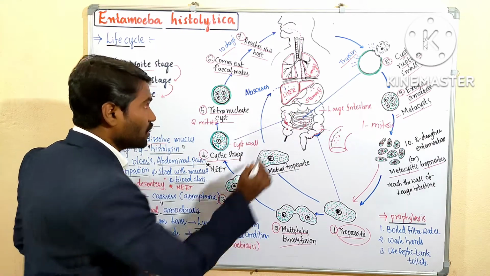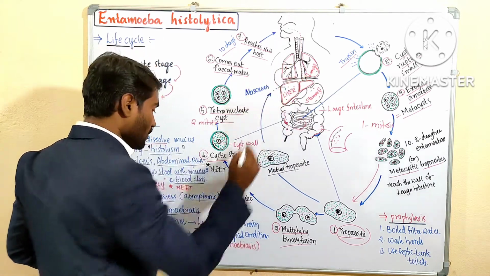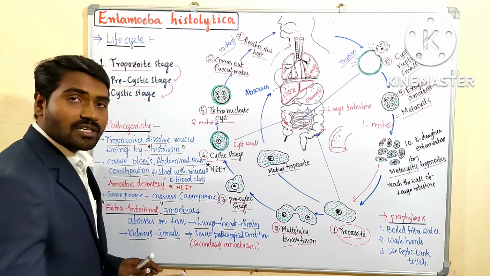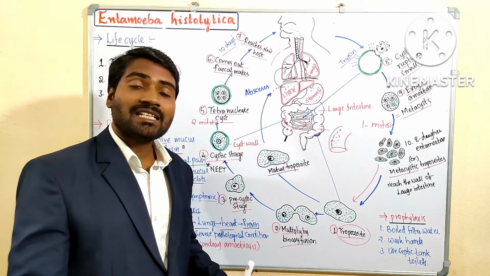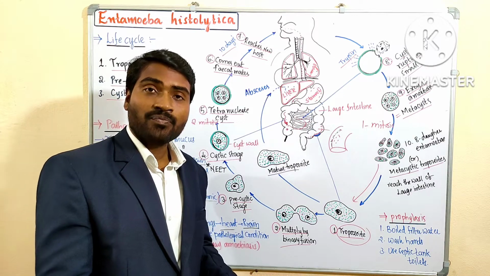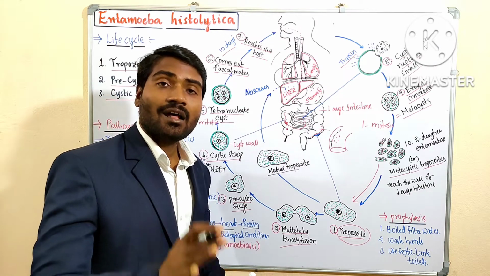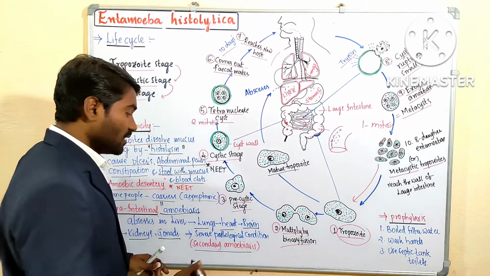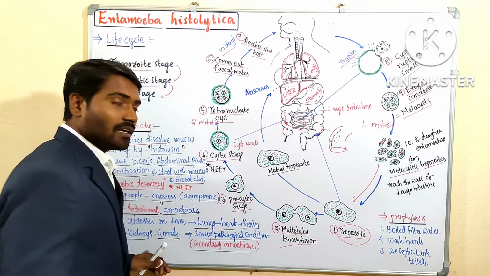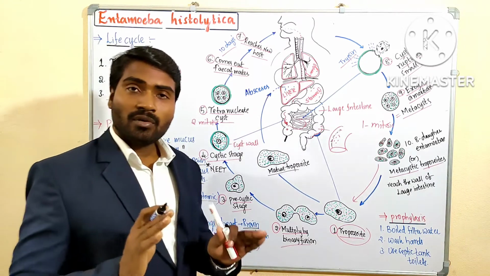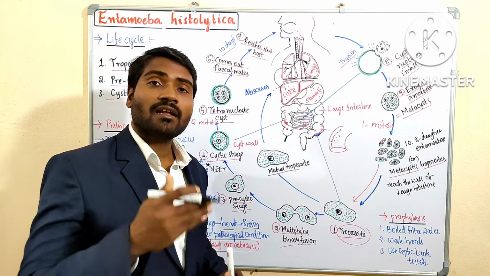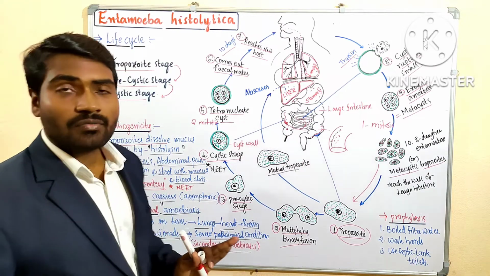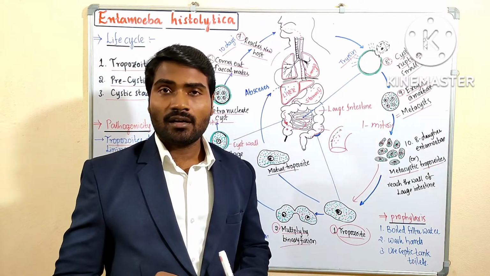From the liver, it goes to the lungs. It also goes to the lungs. From the lungs, heart to brain, kidneys, gonads like testes and ovaries, it may cause abscesses in other body parts. Okay, this type of abscess or disturbance or amoebiasis is called secondary amoebiasis. It is a severe pathological condition. Okay, secondary amoebiasis or extraintestinal amoebiasis. Right. This is about the life cycle of Entamoeba histolytica.